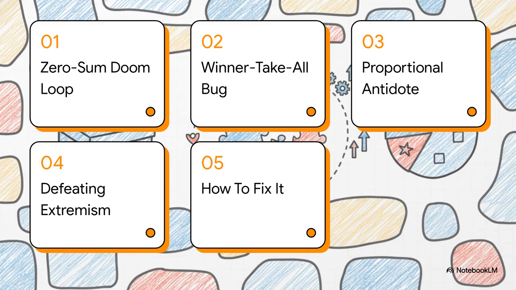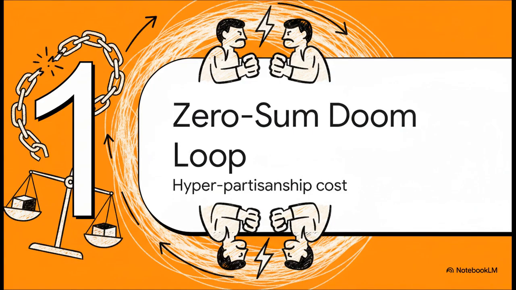Okay, here's our roadmap for today. We'll start with the zero-sum doom loop, then move on to the winner-take-all bug, the proportional antidote, defeating the extremist threat, and finally, how to fix it. Let's dive right into part one, the zero-sum doom loop and the sheer cost of our hyper-partisanship.